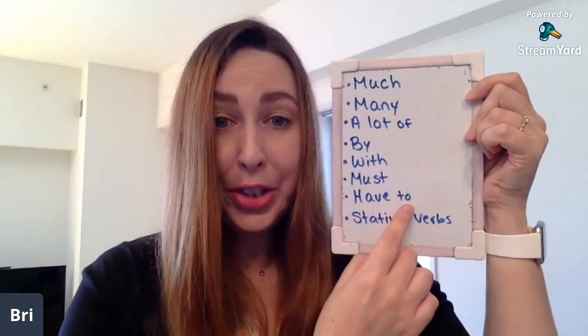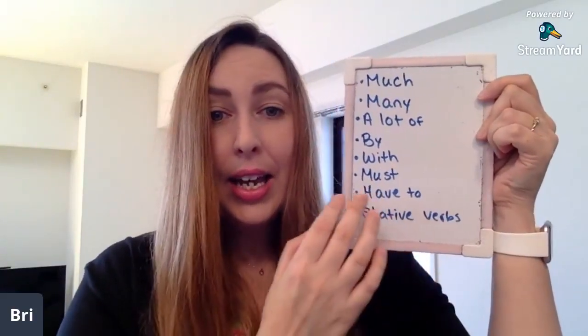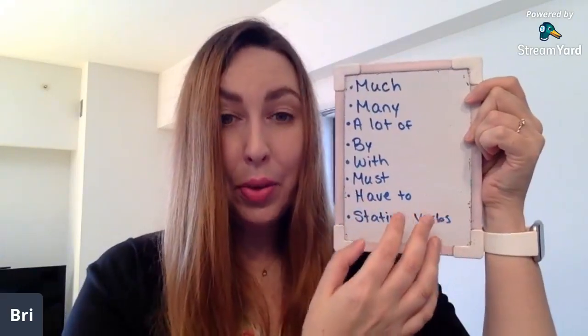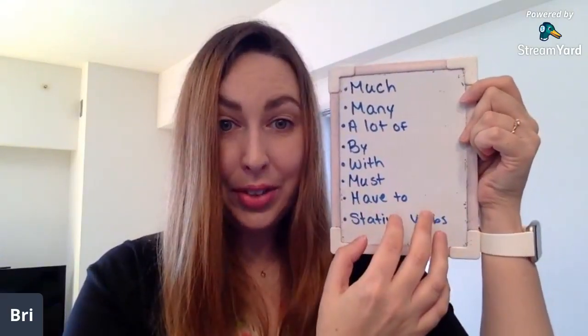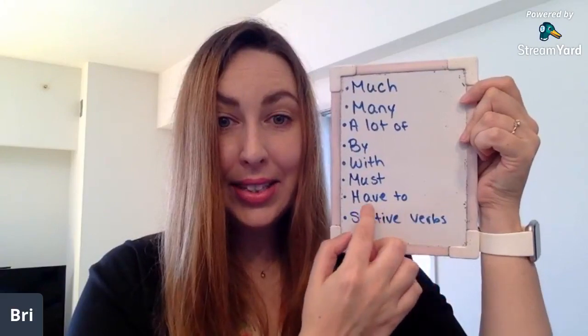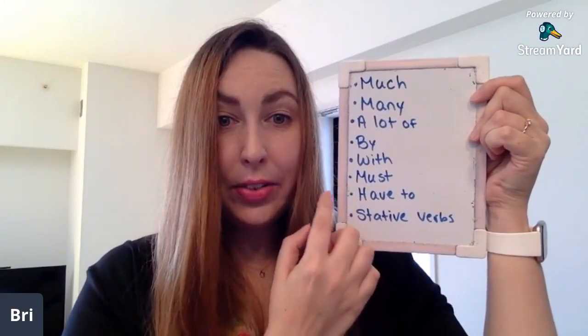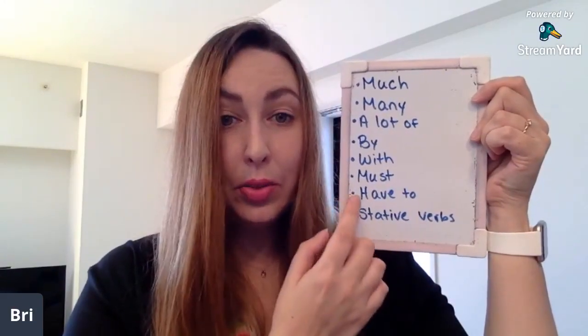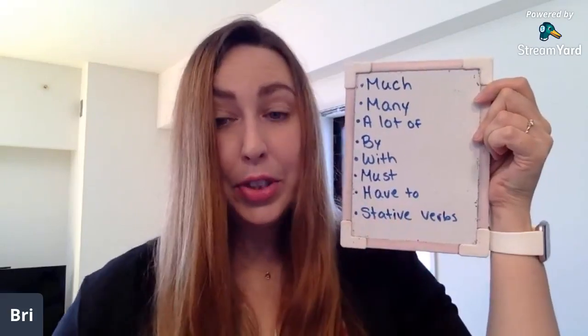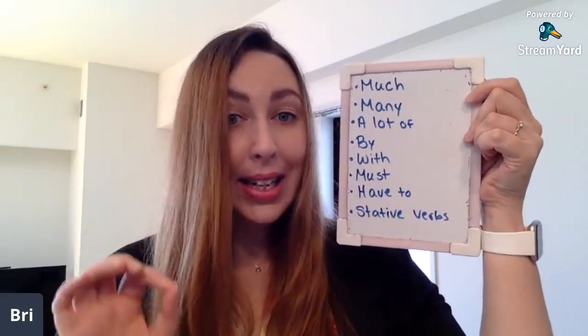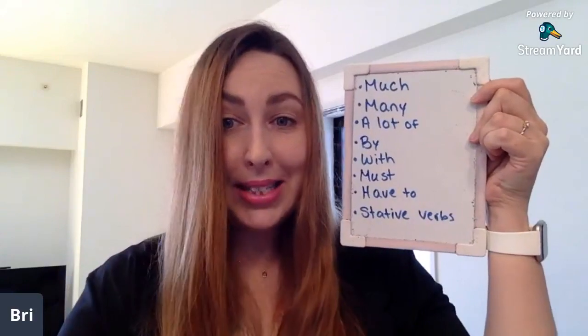However, with have to, we're going to say don't have to or doesn't have to. So have to stays the same, and we put the auxiliary verb doesn't or don't before have to. However, the meaning is not the same as mustn't.